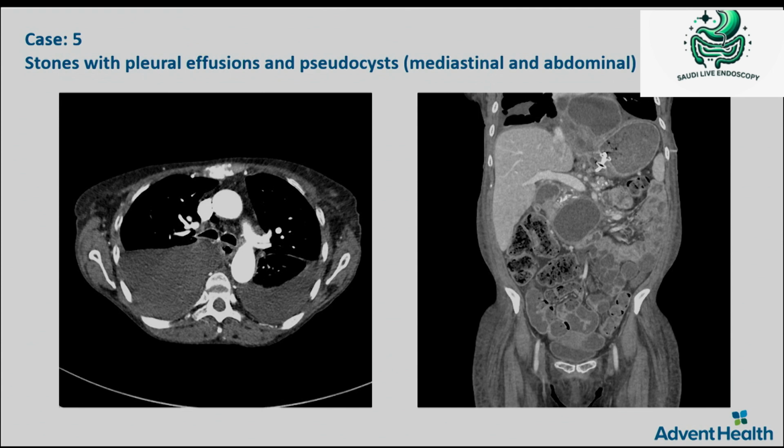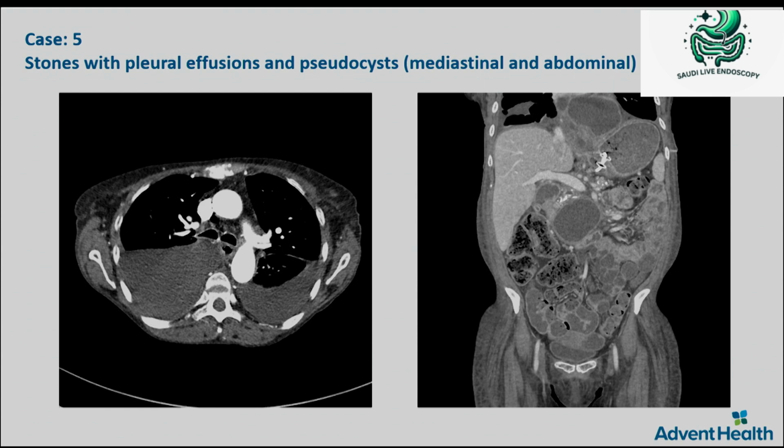And then there are complications of pleural effusion. There could be a pancreaticopleural fistula. These are patients really more difficult to manage. You have to do a transmural drainage of these collections, sometimes in the mediastinum as well. Do your best to drain those from the stomach. Usually you are very close to the GE junction, but still try to drain from there. Sometimes you have to drain those from the distal esophagus.